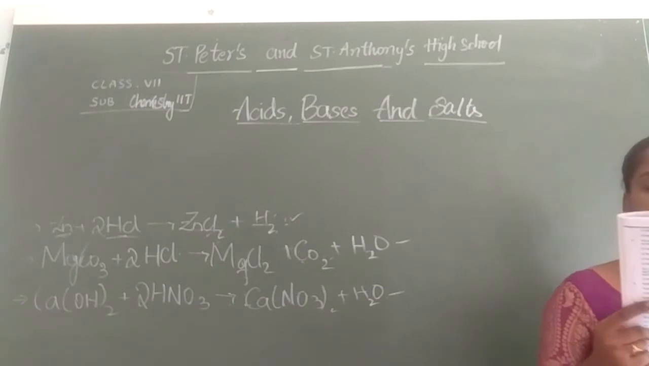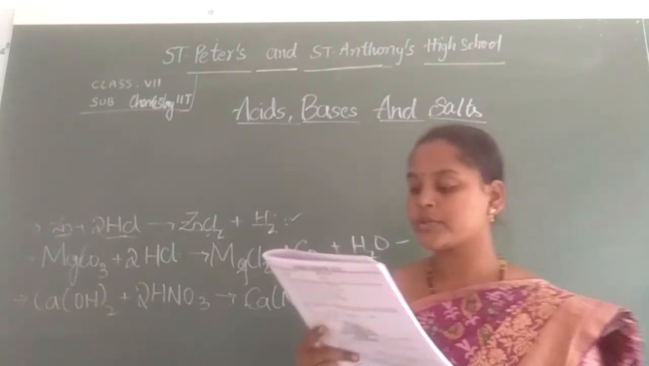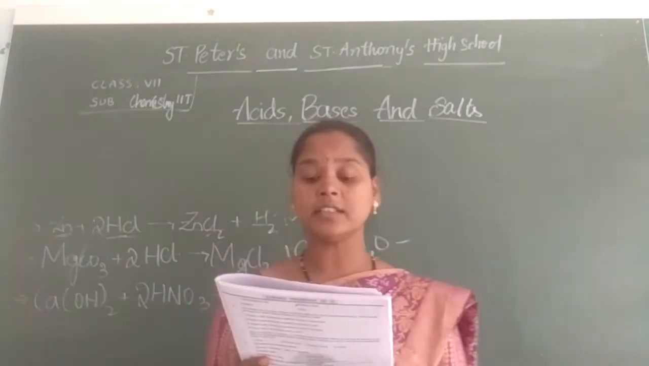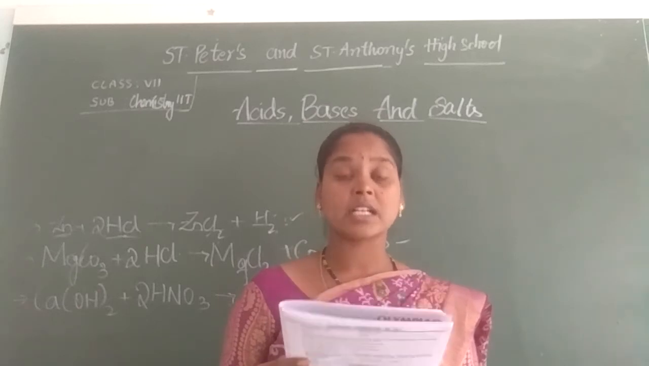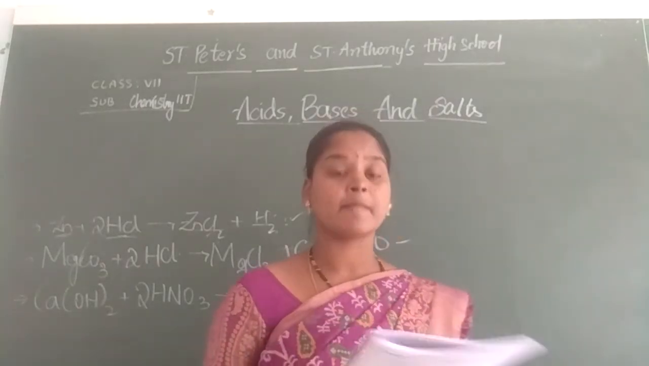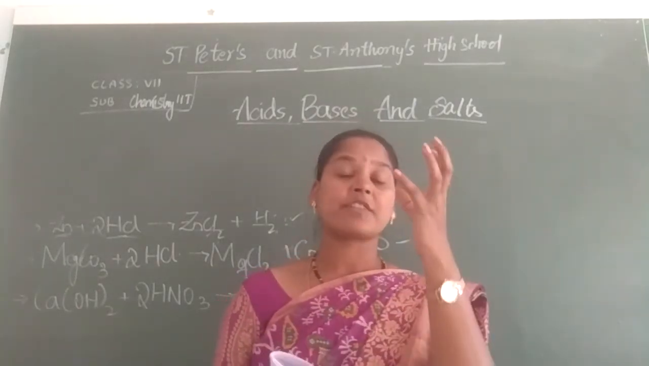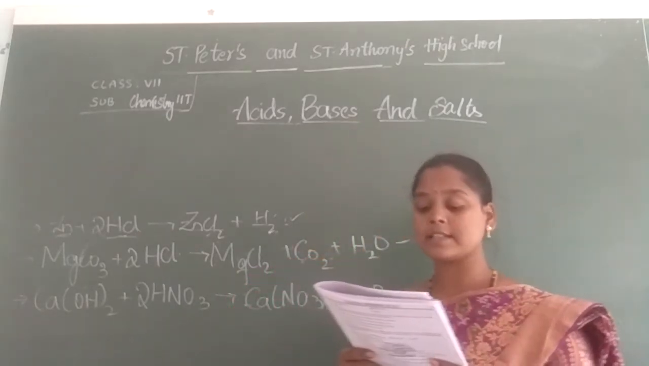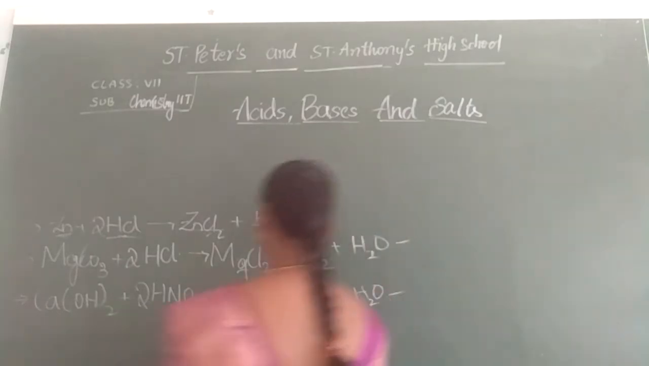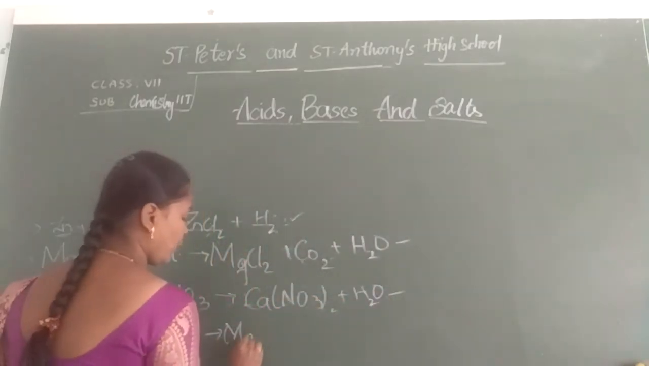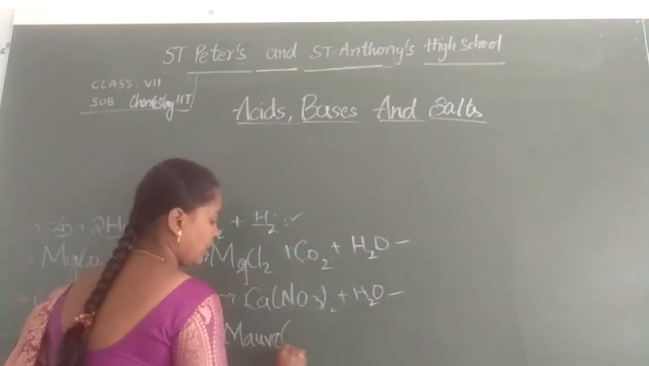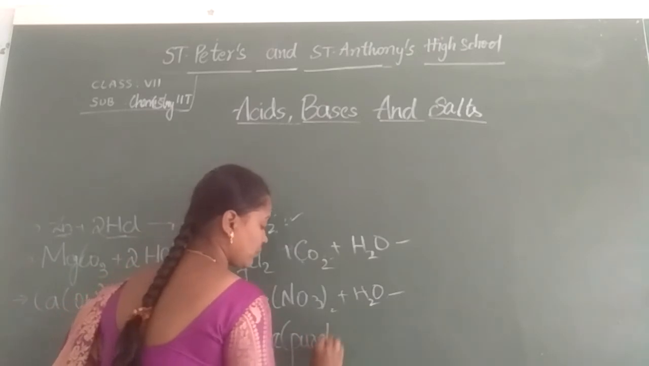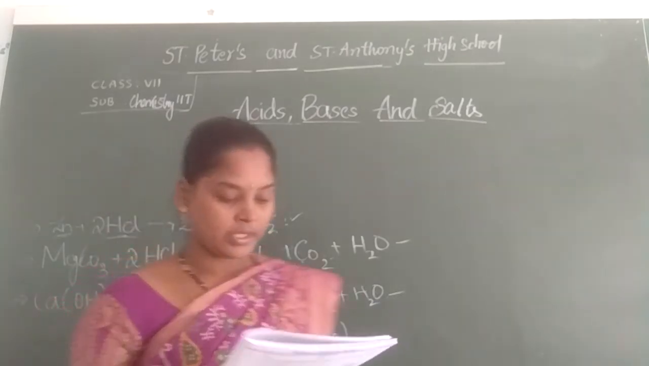A natural dye extracted from lichens and most commonly used as an indicator: what is its color in distilled water? Okay, so this is extracted from the lichens. What color do we get? We get purple. Here purple is called mauve, M-A-U-V-E. Mauve is nothing but purple color.